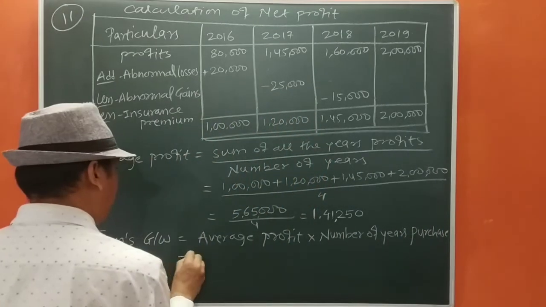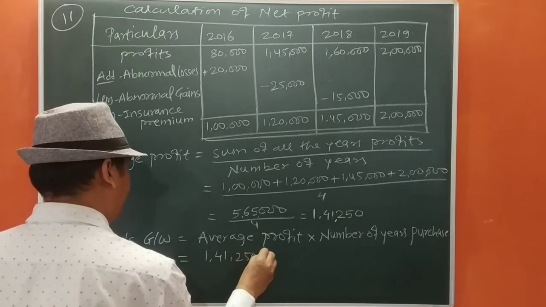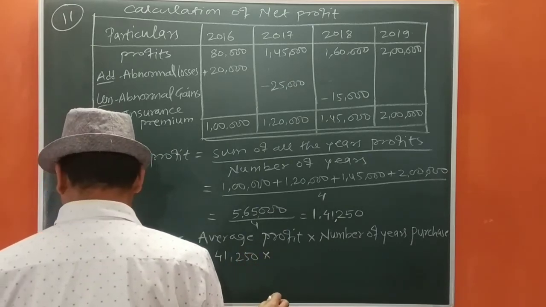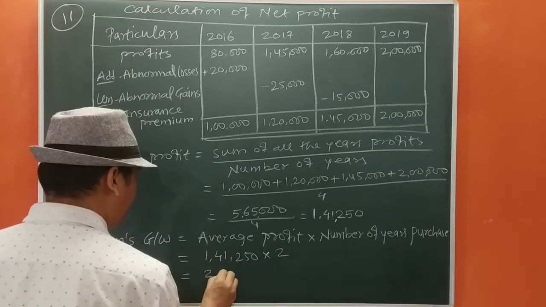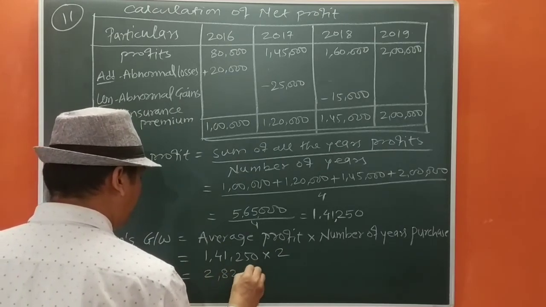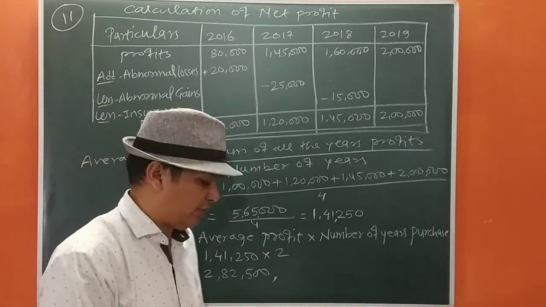Okay, so let us calculate. It is given 2 years purchase, so we are going to multiply by 2, so it will be 2,82,500. Okay, now we move to the next question.